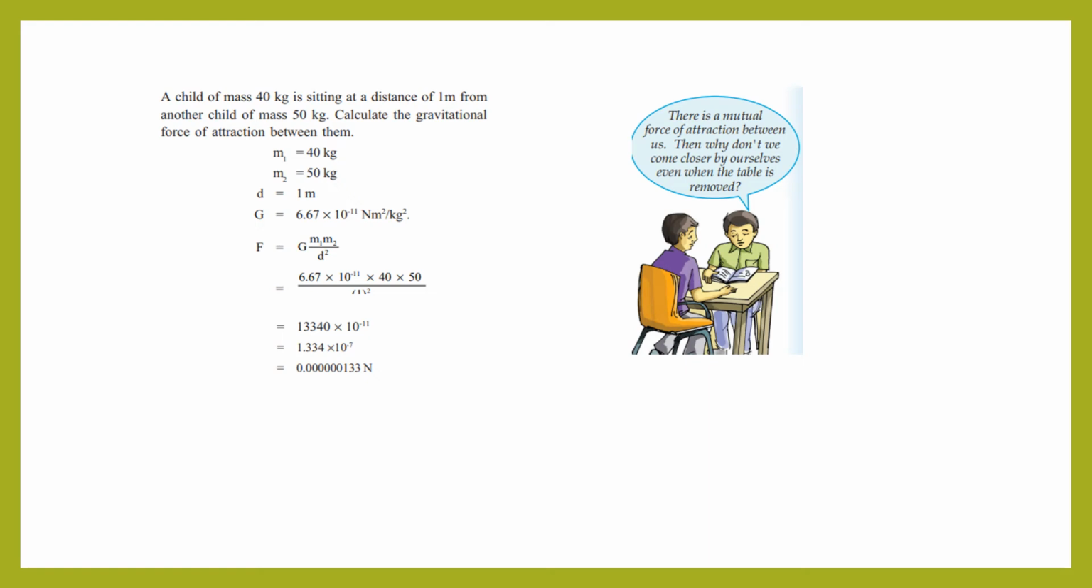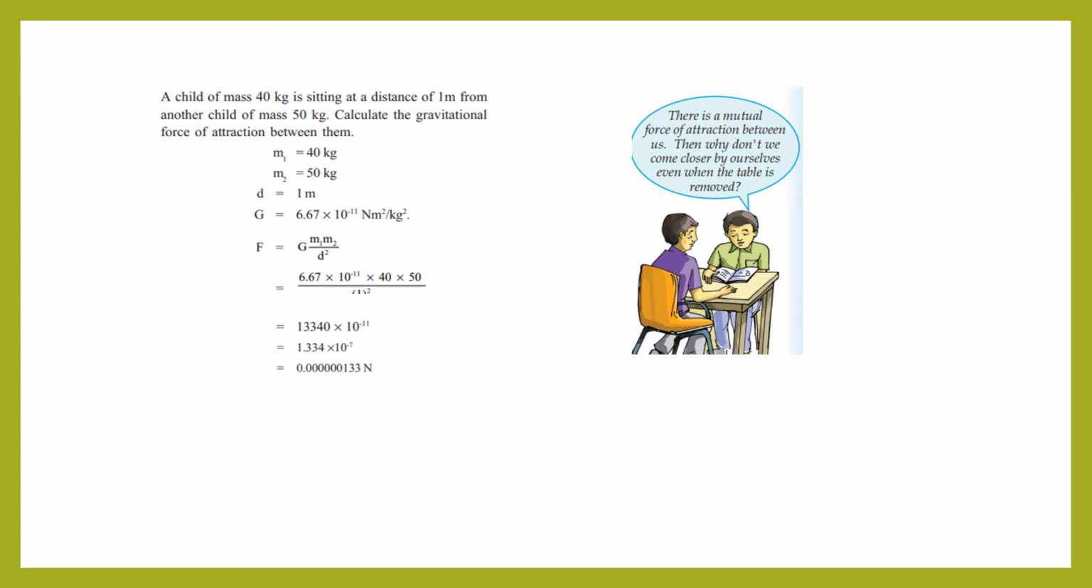Okay, here one question is there. A child of mass 40 kg is sitting at a distance of 1 meter from another child of mass 50 kg. Calculate the gravitational force of attraction between them. So according to this question, one boy has a mass equal to 40 kg, and the other boy has a mass equal to 50 kg, and distance between them is 1 meter. And the value of G is equal to 6.67 into 10 raised to minus 11 Newton meter square kilogram raised to minus 2.